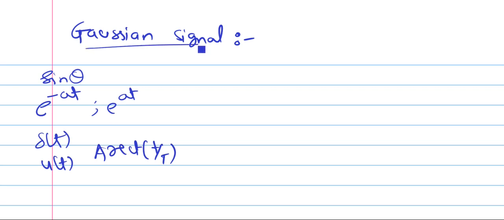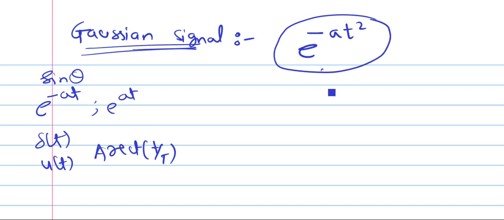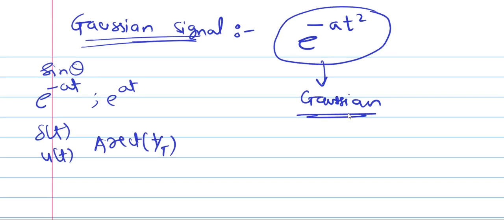Now if anyone asks you what is the expression of the Gaussian signal, then you must give your answer as e raised to power minus a t square. So the exponential has a negative power and the square of the variable. This is nothing but the Gaussian signal. So remember this: Gaussian signal means e raised to power minus a and the square of the variable.